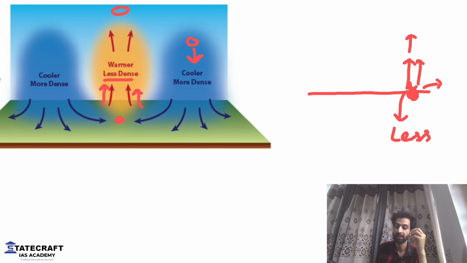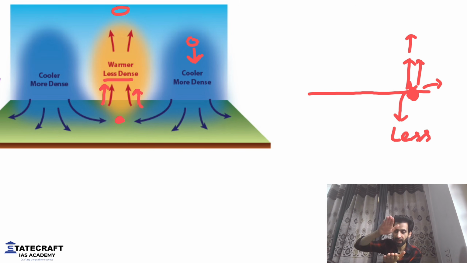If you take a look at this, let's say there's air on the ground. Look at my hands. This is ground and this is a parcel of air. It is putting some pressure on the ground. Once the air starts to heat up and goes up, what happens at the ground? The pressure is getting lifted as well. So the low pressure conditions will be here because the pressure that was here is going up with the air. As the air goes up, the pressure conditions here will start to fall. So we will have low pressure conditions.